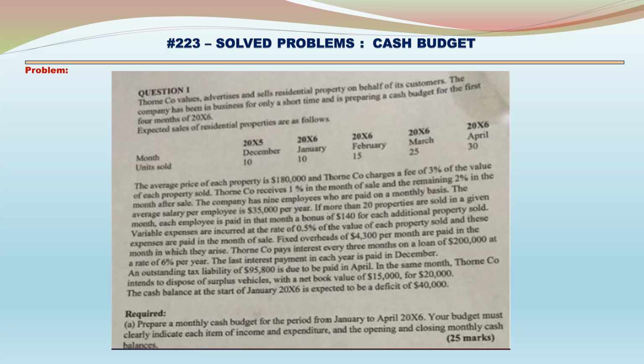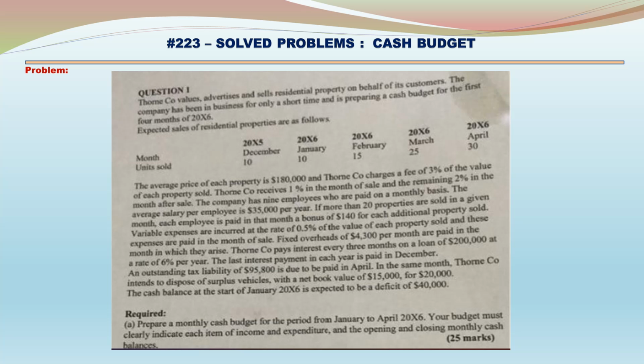The company pays interest every 3 months on a loan of 200,000 at a rate of 6% per year. The last interest payment in each year is paid in December. An outstanding tax liability of 95,800 is due to be paid in April. In the same month, the company intends to dispose of surplus vehicles with a net book value of 15,000 for 20,000. The cash balance at the start of January is expected to be a deficit of 40,000.